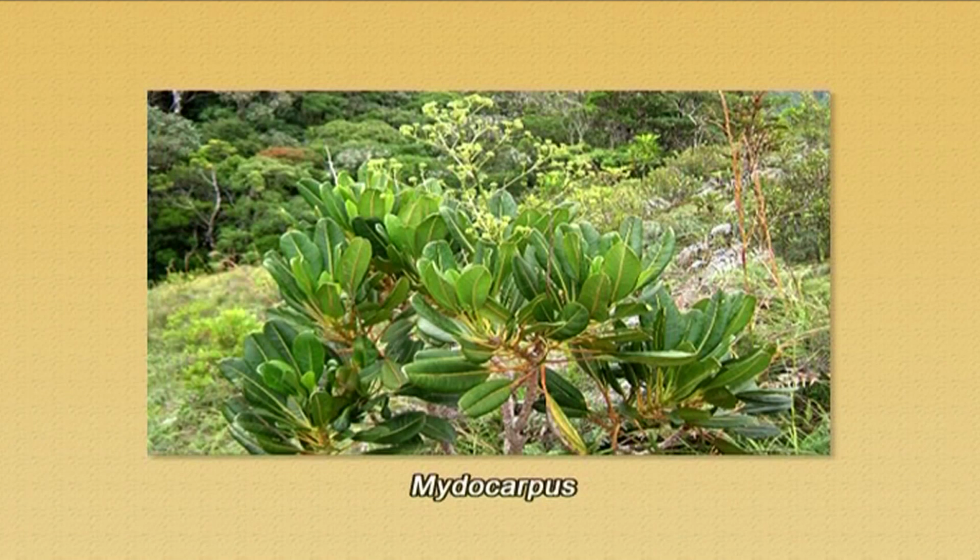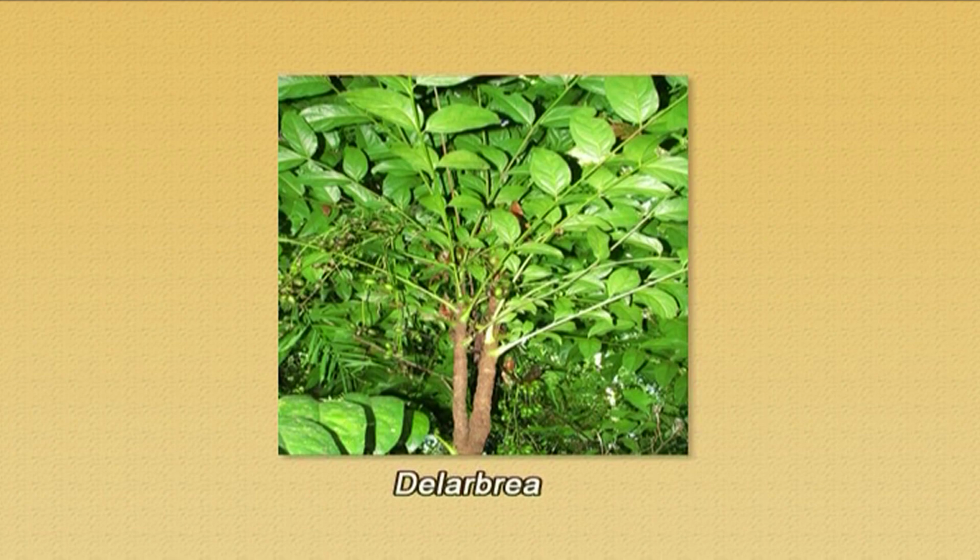Although the members of Apiaceae and Araliaceae differ from each other as I have just mentioned, and are distinct, yet there are some genera which are in between these two families. These genera are Myodocarpus and Delarbrea. That's why their classification, their taxonomy, has always been problematic.